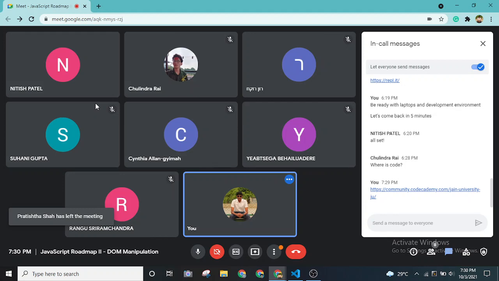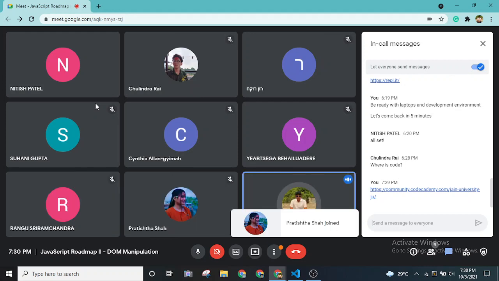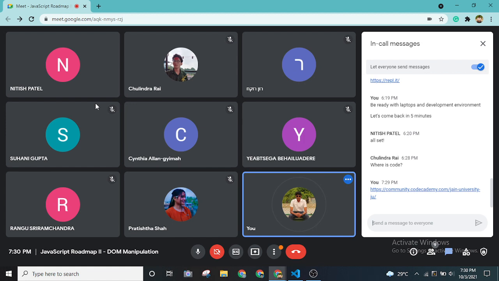So that's a good question. Did you see how tedious it was, right? For each and everything you are typing it by hand. We are grabbing it, we are putting, we are adding it. So for this reason only, we have something called libraries and frameworks. This is why we have React, Angular, Vue, all these front end libraries and frameworks. Even for this basic project, I was adding a lot of code. If you want to do each and every step on your own by writing a lot of code, you can do this.